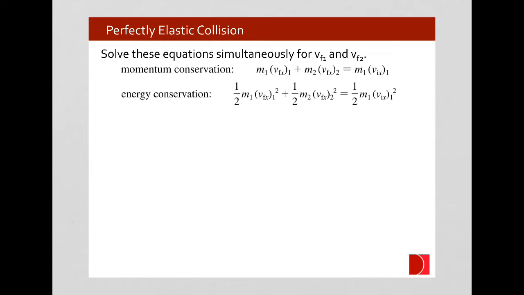The first thing we can do is recognize that in the conservation of energy equation, there's a common factor of 1/2 that will cancel out for simplicity's sake. But if we want to find, for example, the velocity of the incident particle after the collision, we have to eliminate the velocity of the target particle after the collision. So we'll solve for that in the first equation and plug it into the second equation.